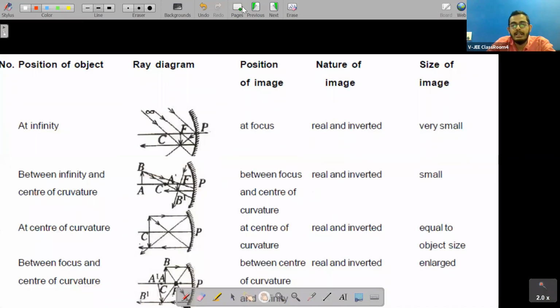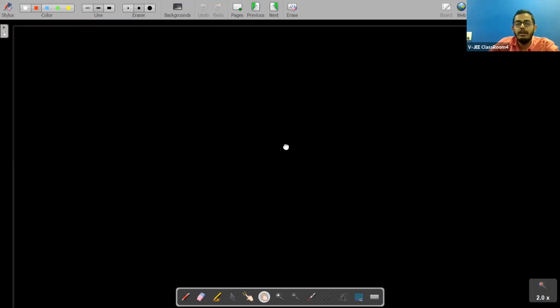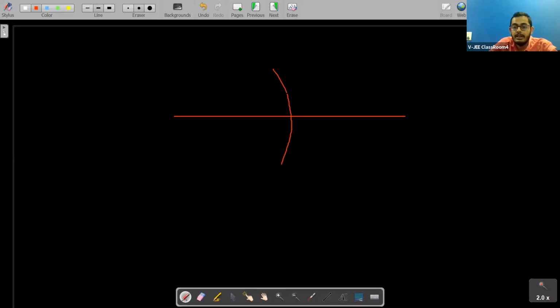This is the image formation, and here we don't talk much about these things, but still it is one thing which we should keep in mind. I'll just do this for you at once. See here, this is the mirror, this is the principal axis, this point will be the pole, this is the focus, and this will be the center of curvature, right? So what are the positions where you can keep the object? One you can keep between pole and focus, right?